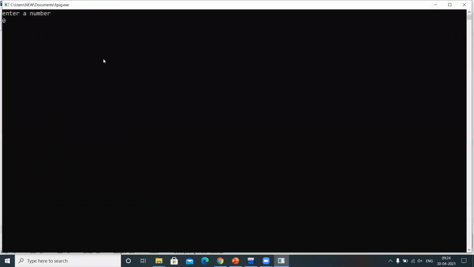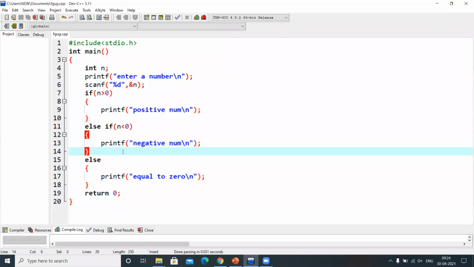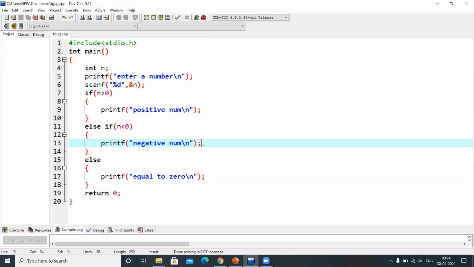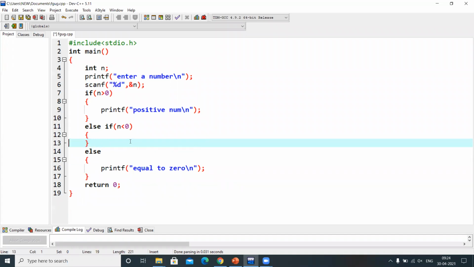Let me give a number as 0. See, it is equal to 0. Why? Because the above two conditions failed. That's why the default case has been executed. Clear up to this, everybody?